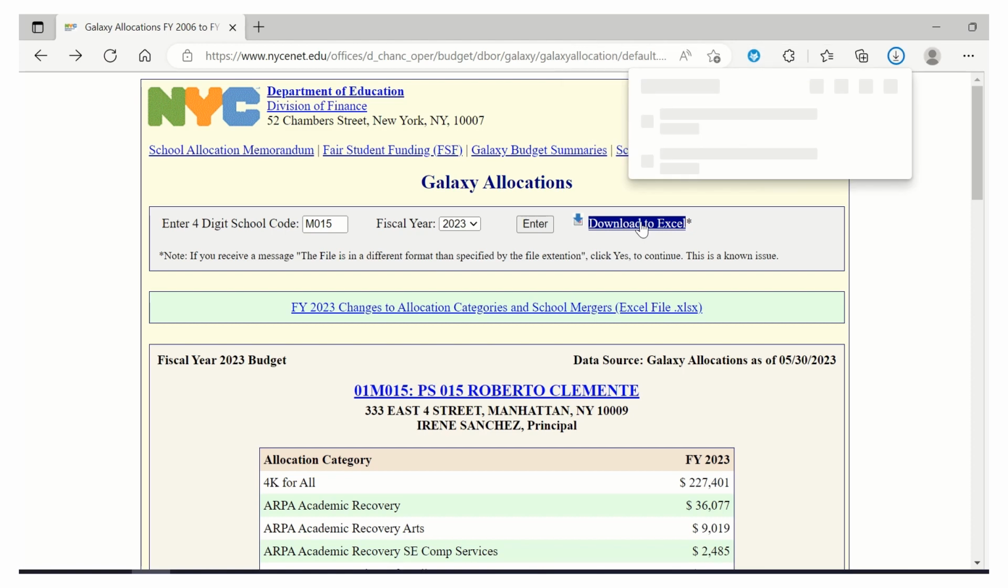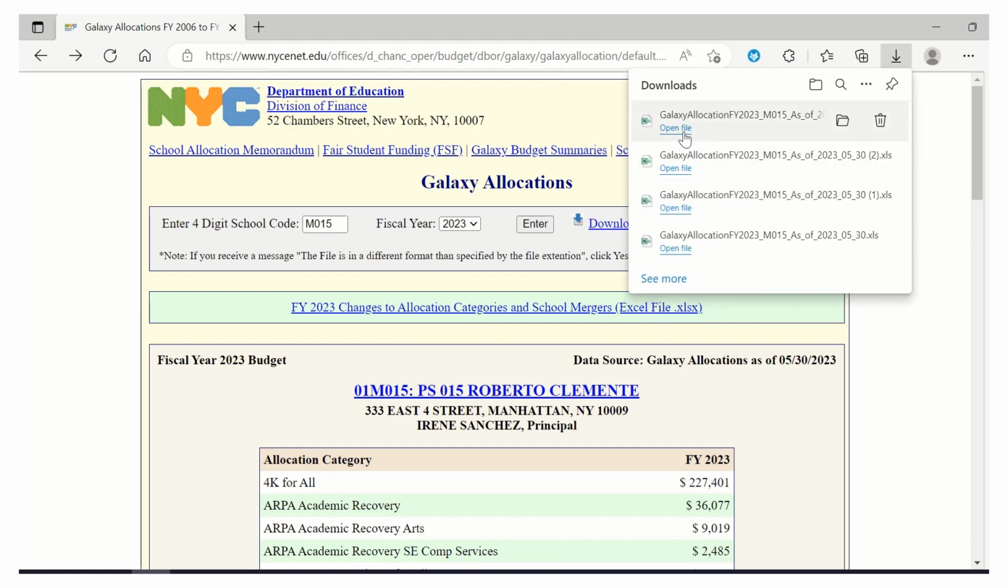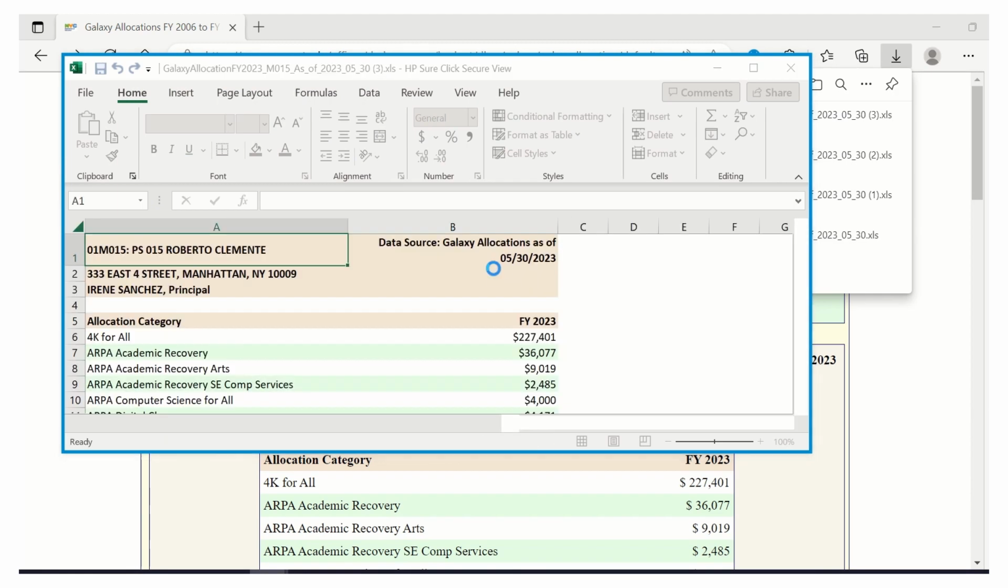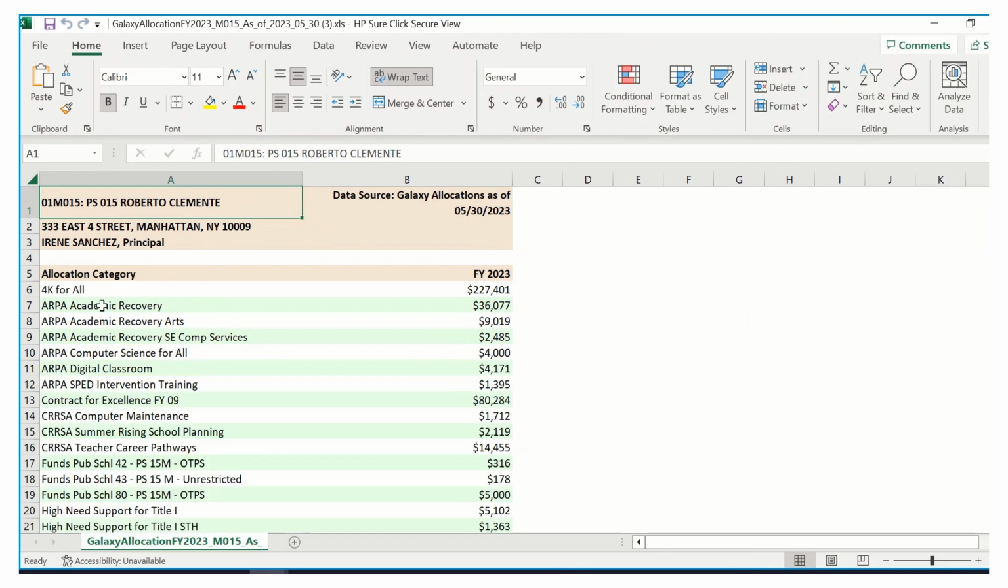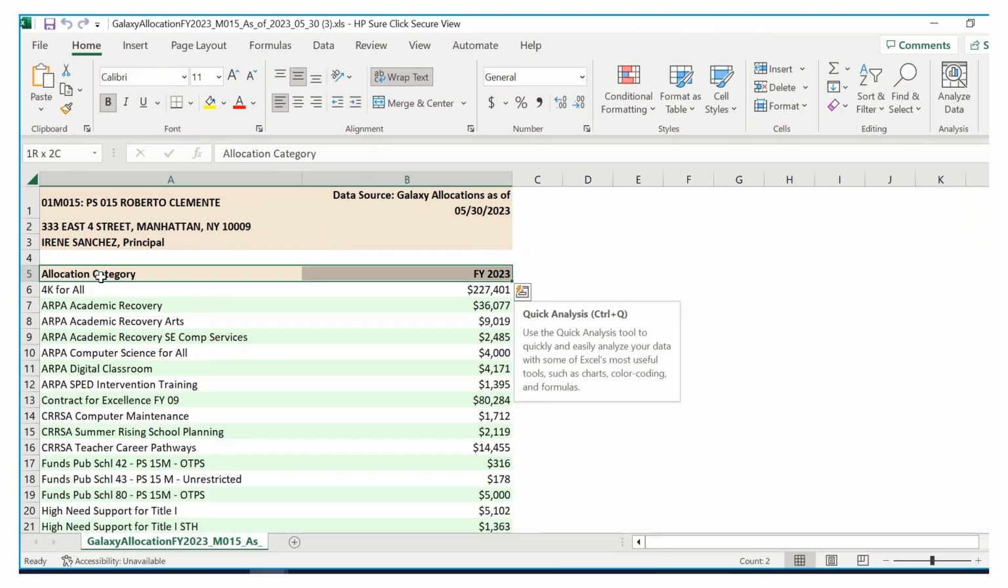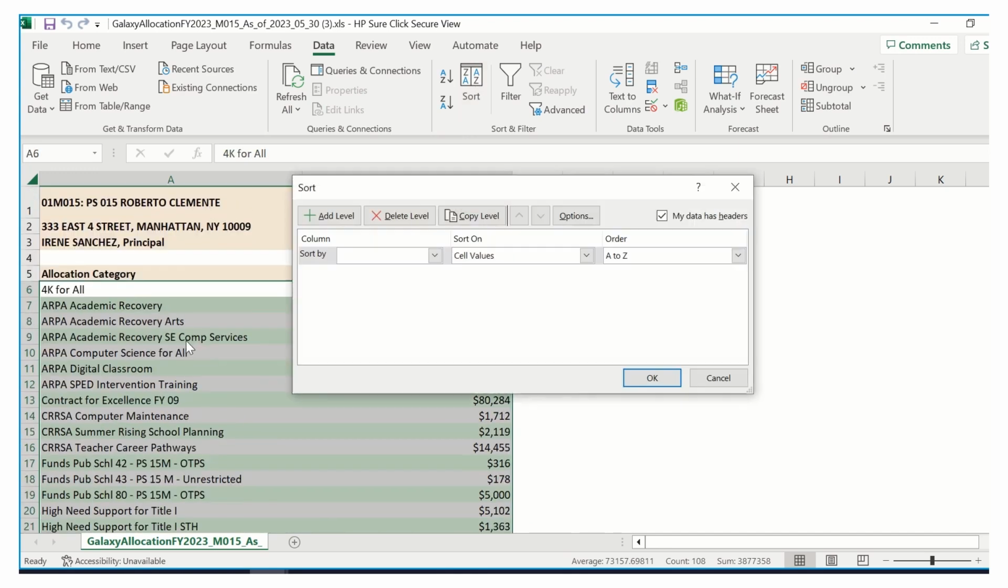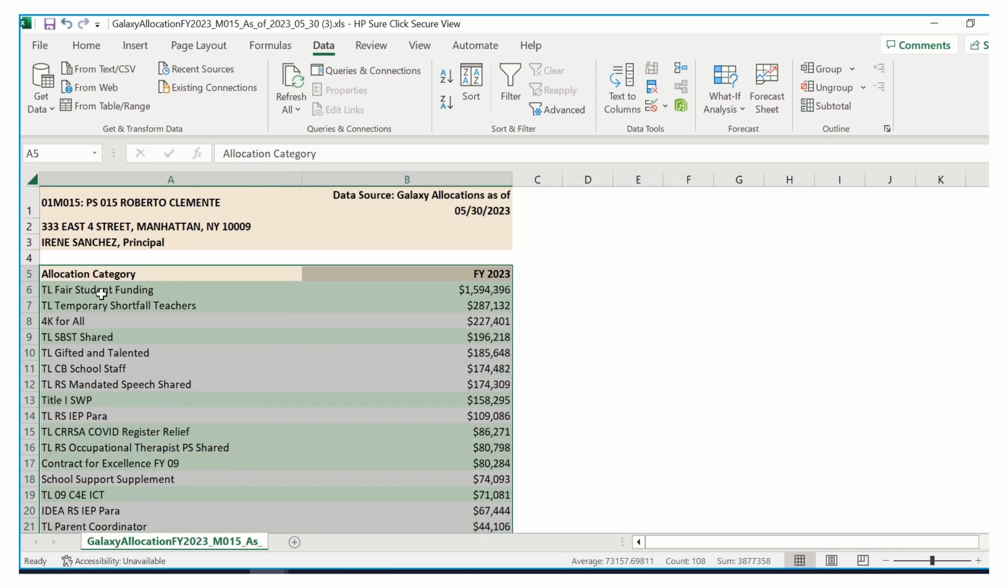First, I'm going to download to Excel because I want to look and sort the budget by the largest allocation category first. So to do that, I'm going to select these two rows, select all the rows except for the total, and then I'm going to sort by that second column from largest to smallest. So let's take a look.